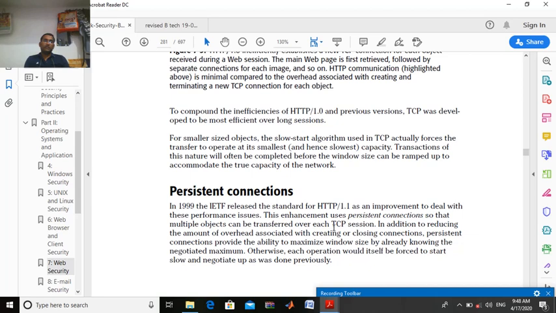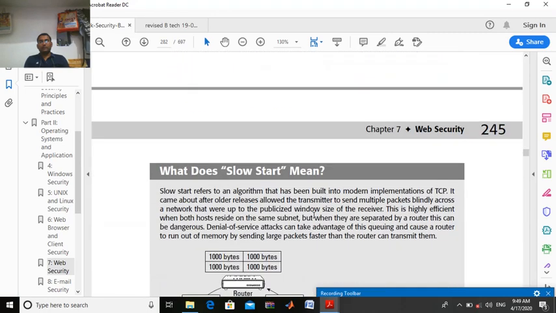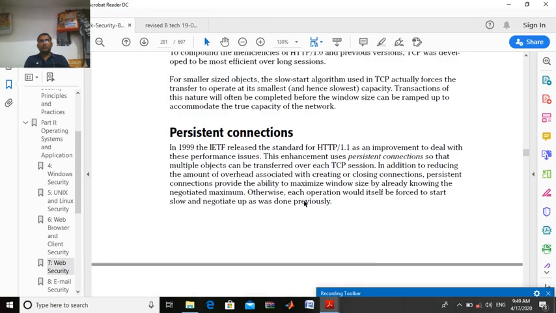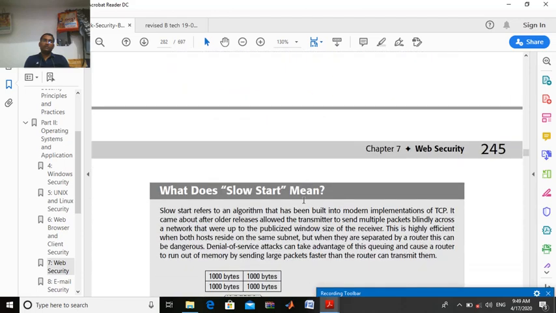When we started using HTTP 1.1, we already know there are multiple sessions in TCP, and we are able to transfer more objects from one place to another, from client to server, or server to client, right? So that will be the basic difference between 1.0 and 1.1.